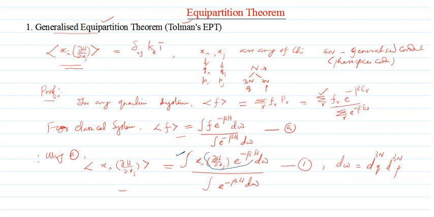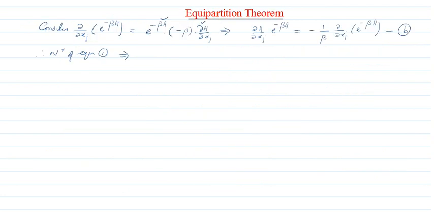We have obtained a replacement for this particular term, so this term will be replaced. I'm writing only the numerator of equation number 1: the integral of xi times ∂H/∂xj e^(-βH) dΩ.